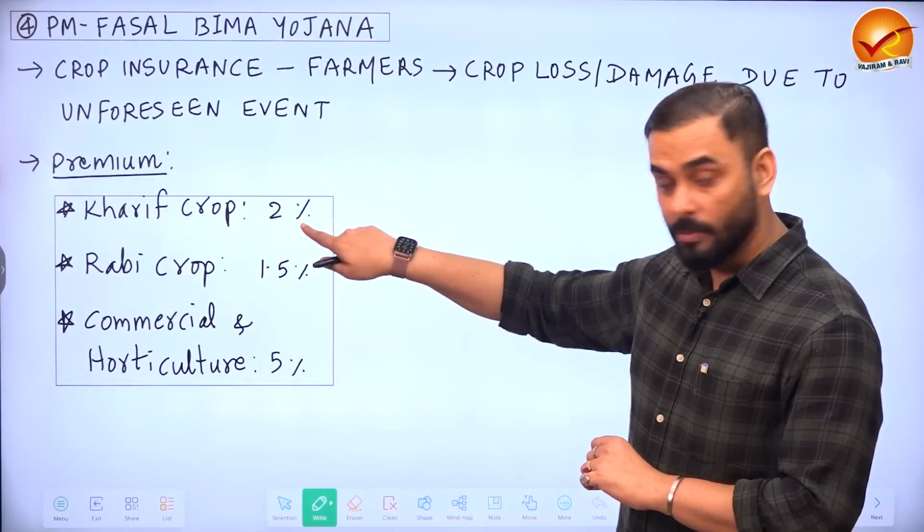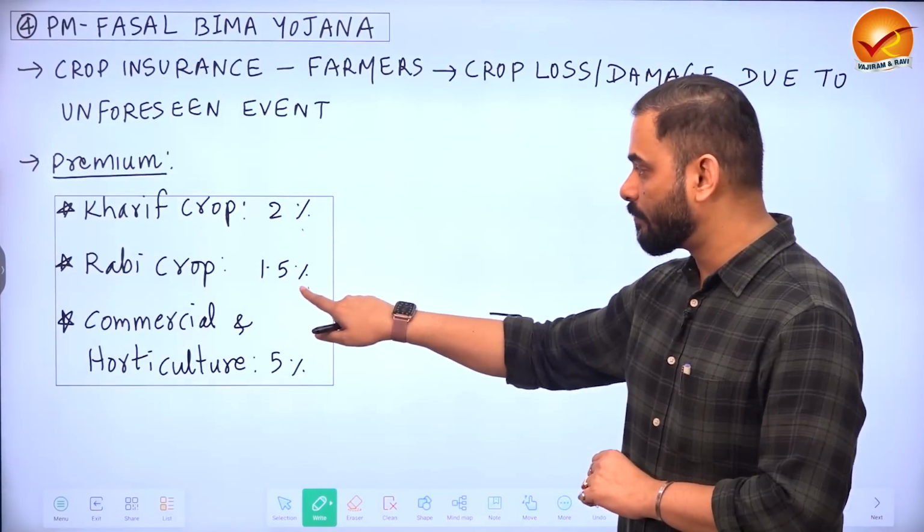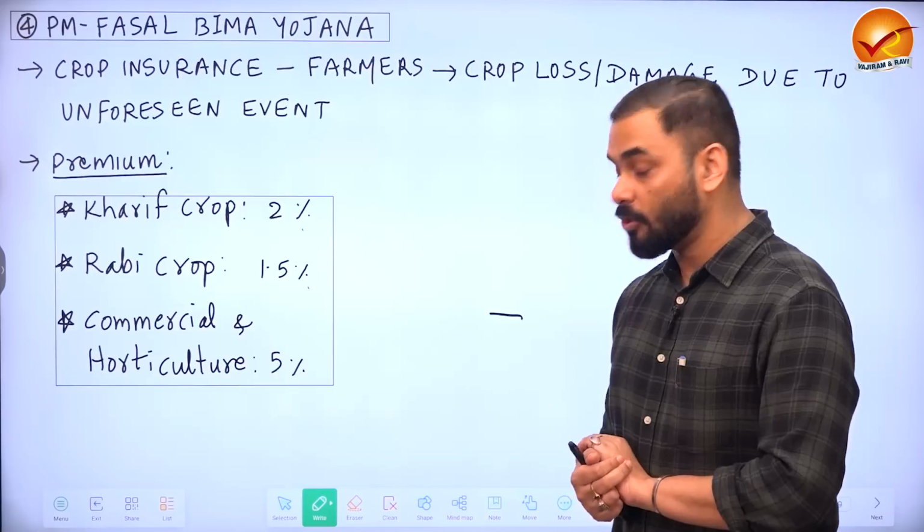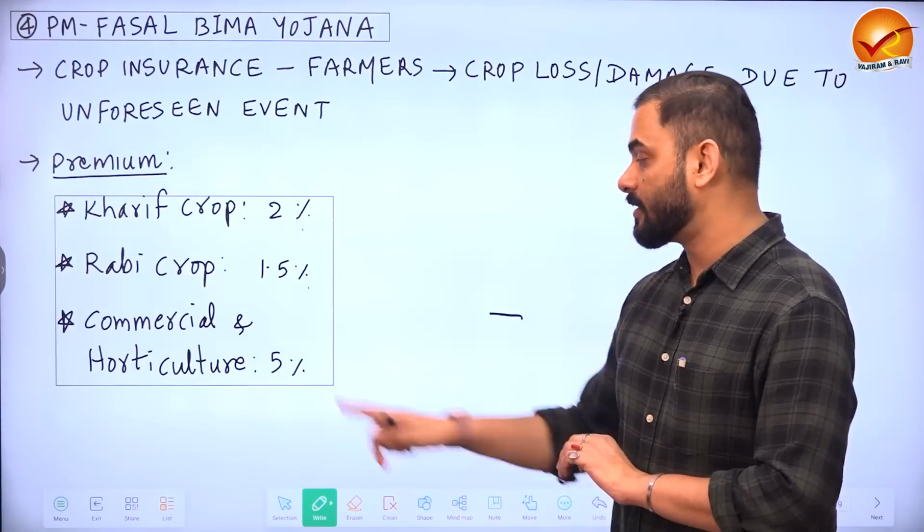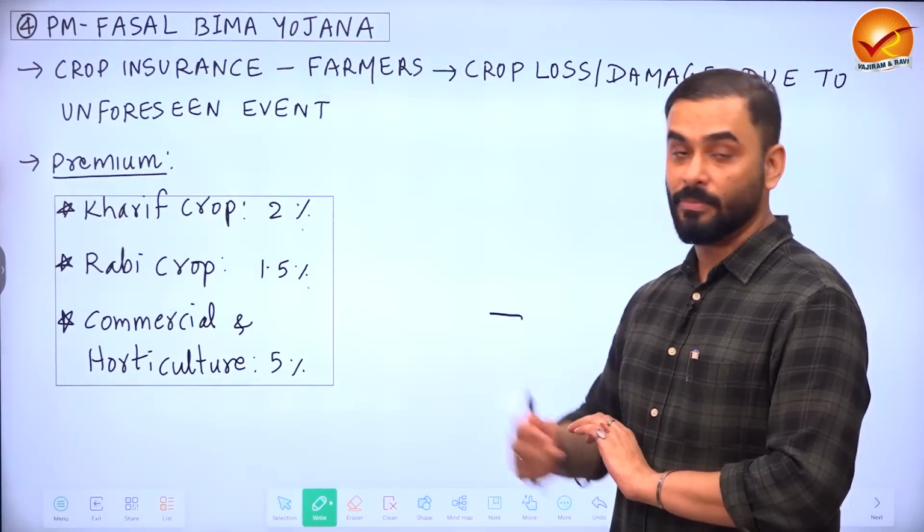So for Kharif crop, premium of 2%, Rabi crop 1.5% premium, commercial and horticulture, which means fruits, vegetables, etc., 5% premium has to be provided.